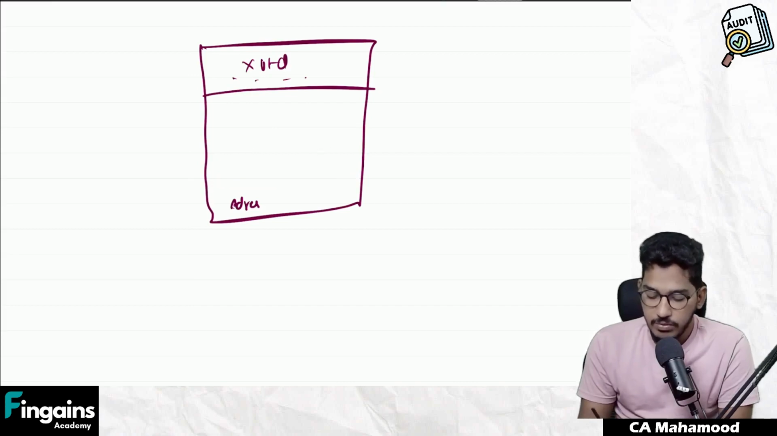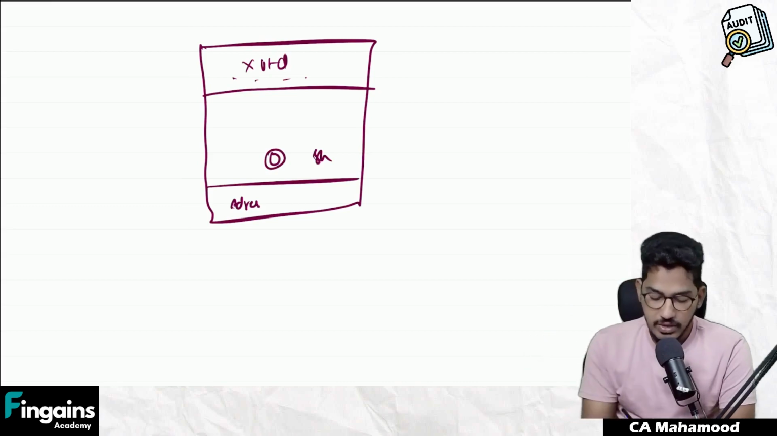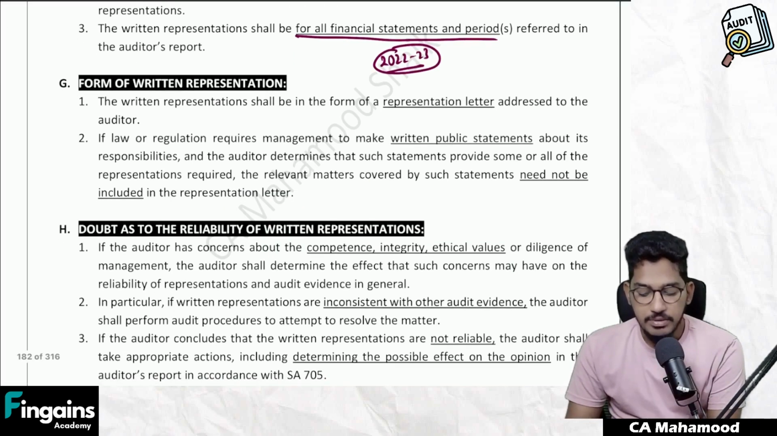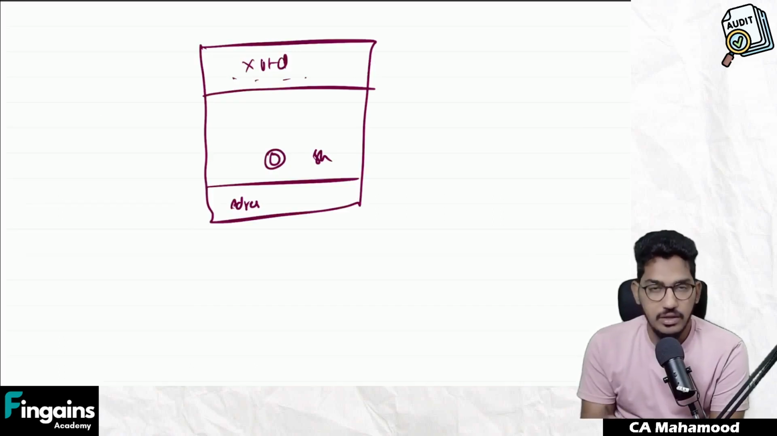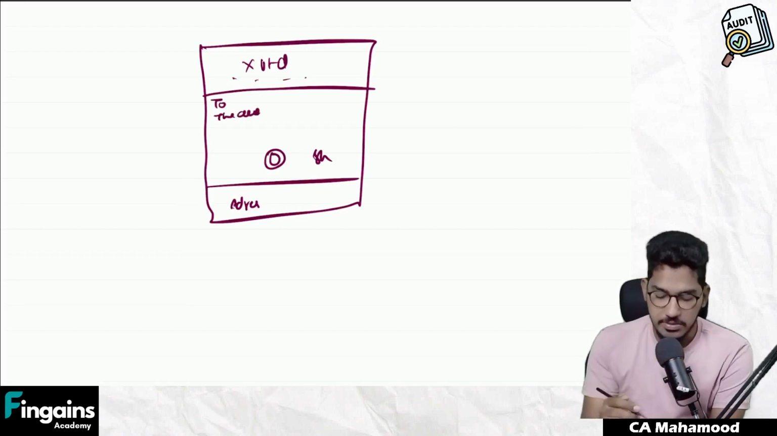Some board of directors on behalf of the company will sign it. On that they will affix a stamp and they will give it. This is simply the format. So that's what they say here. Format of written representation: the written representation should be in the form of a representation letter addressed to the auditor. That means they will write it simply as a letter to the auditor, to so and so engagement partner.